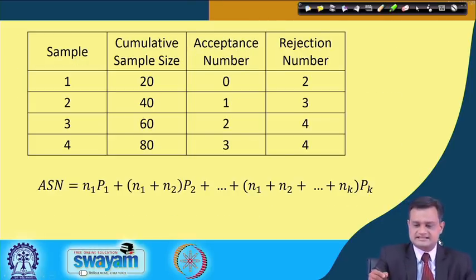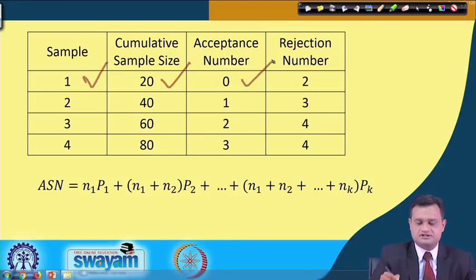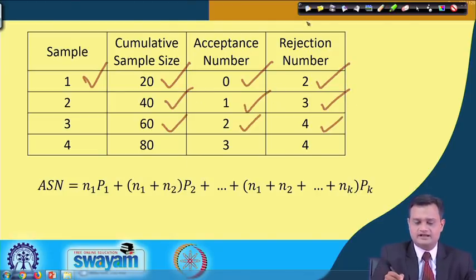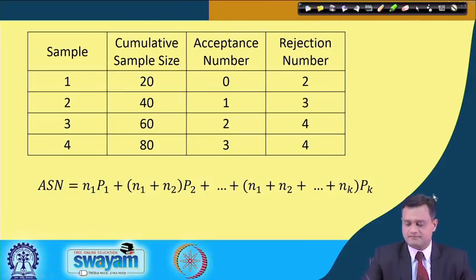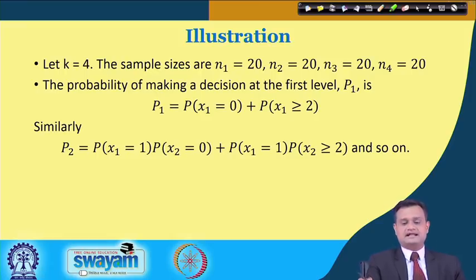Just see this example: sample 1, you have cumulative sample size 20 and acceptance number 0, rejection 2; 40, 1, 3; 60, 2, 4, and you can easily take the decision about acceptance or rejection of the sample at an appropriate level. You can find the probability at P1 at stage 1, P2 at stage 2 and so on.